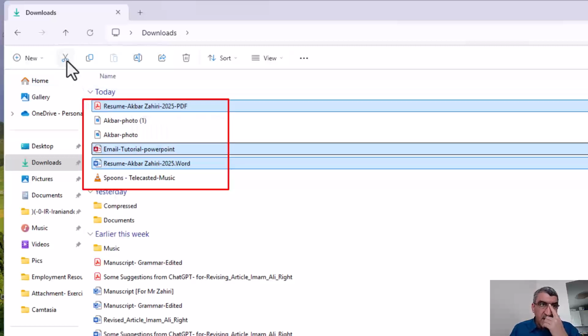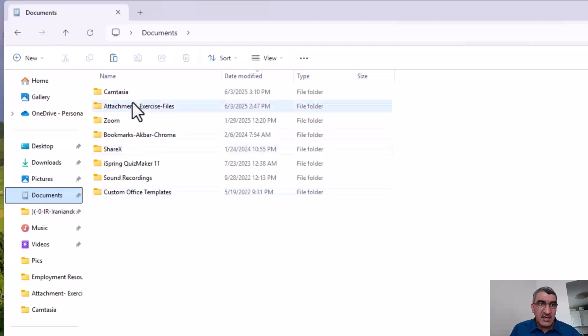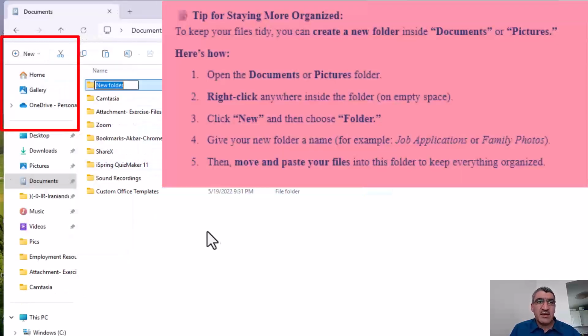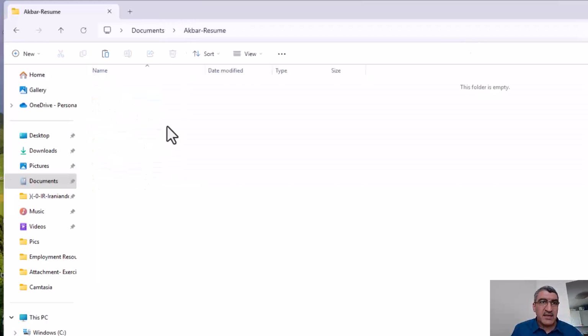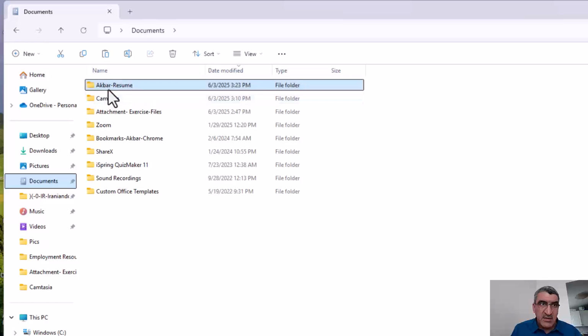Then from here, I can cut or copy. If I cut, they are not here because I don't want them. If I make a copy, they are here, but I can have another copy in my documents. Then I go to Documents, and here I can save them. Or I can make a new folder, for example, create a new folder, write Akbar resume. Enter, then open it, and then here I can paste them. You see, paste the files. So these three files are saved here. Where? In Documents, Akbar resume.